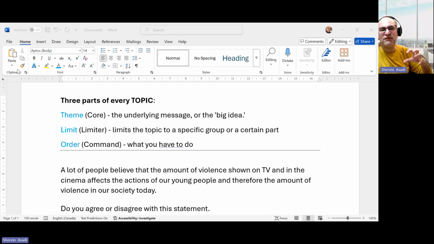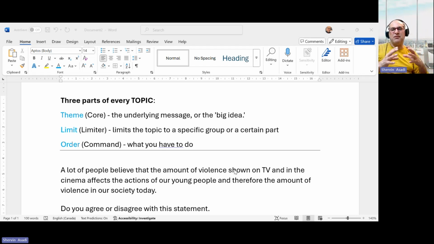The first part, we call it the theme or the core. In other words, the big idea of the topic. What is the main idea of the topic? The second part of each topic, we call it limits or limiter. That limits the topic to a specific group or a certain part. And then we have what the topic asks us. We call it order or comments, what we have to do.